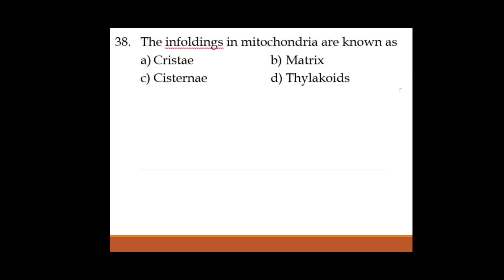Next, the infoldings in mitochondria are known as. So this is a straightforward question which you know also. The inner membrane of the mitochondria is thrown into ring-like structures, or an intestine-like appearance, which is called cristae. Matrix is the fluid. Cisternae, we find in the Golgi bodies. Thylakoids help in photosynthesis, present in chloroplast.